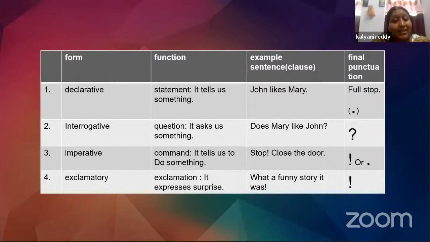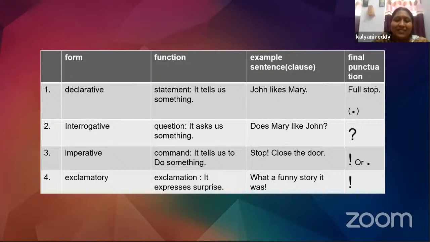Now, next is an interrogative sentence. An interrogative sentence is a question. It asks us something. Take a look at the example. Does Mary like John? And what punctuation mark does it take at the end? It's a question mark.